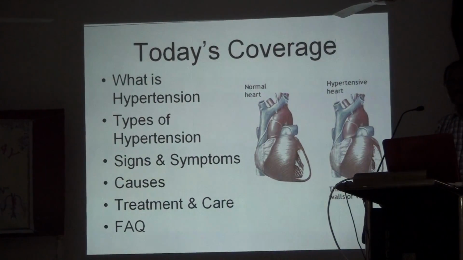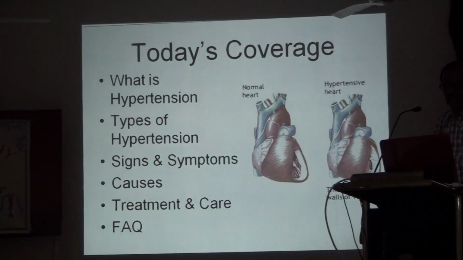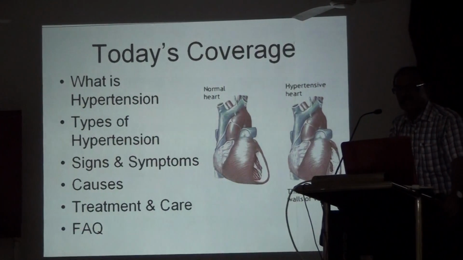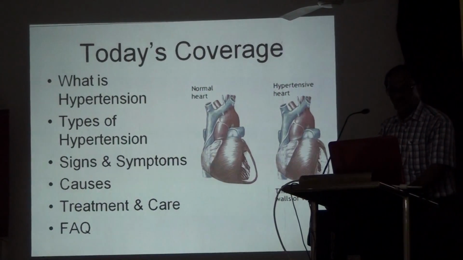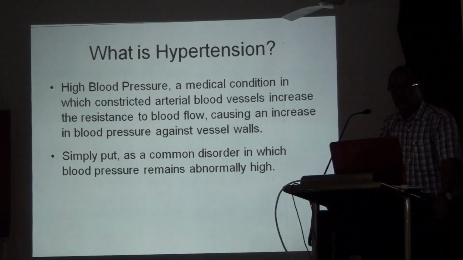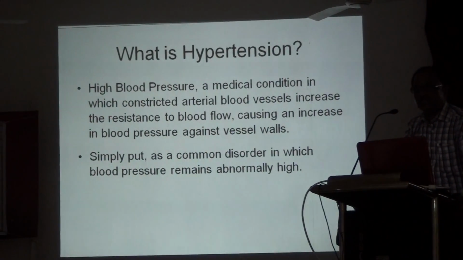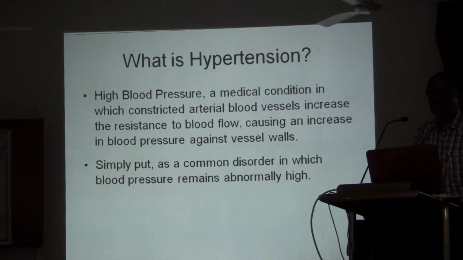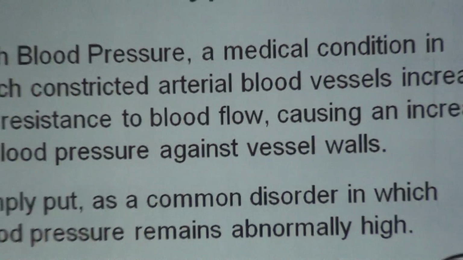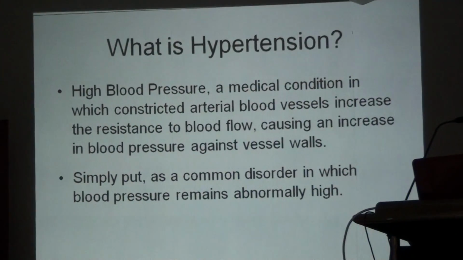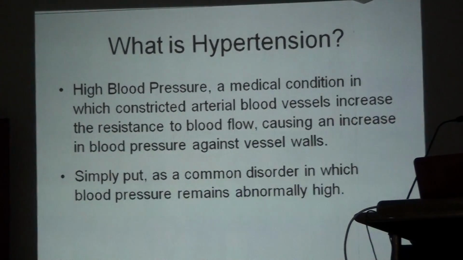My topic coverage is: what is hypertension, types of hypertension, signs and symptoms, causes, treatment and care, and some frequently asked questions. You already know that high blood pressure is a medical condition in which constricted arterial blood vessels increase the resistance to blood flow, causing increased blood pressure against the vessel walls. Simply put, it is a common disorder in which blood pressure remains abnormally high.